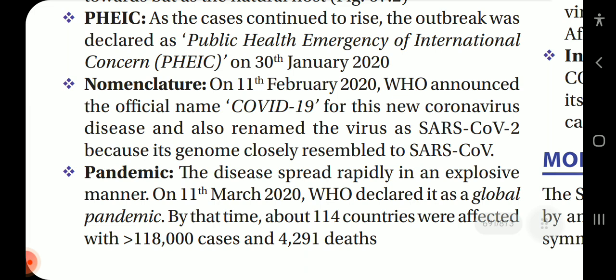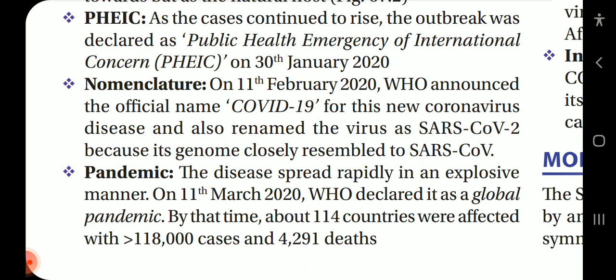Nomenclature. On 11th February 2020, WHO announced the official name COVID-19 for the new coronavirus disease and also renamed the virus as SARS-CoV-2 because the genome closely resembled SARS-CoV. Pandemic. The disease spread rapidly in an explosive manner. On 11 March 2020, WHO declared it a global pandemic.